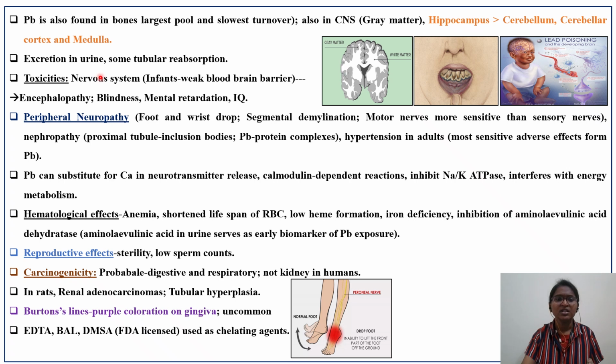Excretion is in the urine. As we saw in the question also, the major route of excretion is urine, but sometimes tubular reabsorption of this lead can also take place.